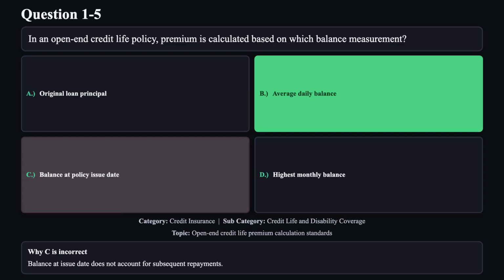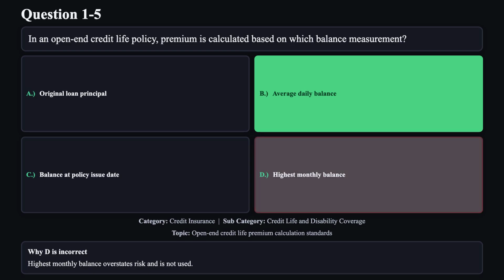Reason C is not correct. Balance at issue date does not account for subsequent repayments. Reason D is not correct. Highest monthly balance overstates risk and is not used.